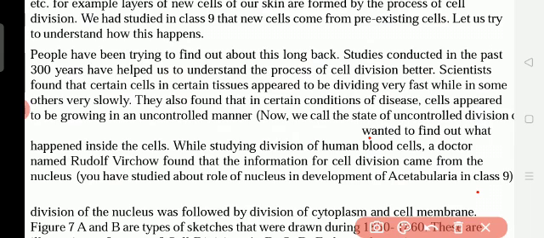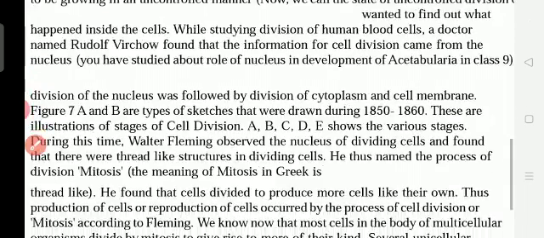While studying the division of human blood cells, a doctor named Rudolf Virchow found that the information for cell division came from the nucleus. Each cell has a nucleus. For example, our finger is made up of so many cells, but each cell has a nucleus. So cell division takes place from the nucleus.